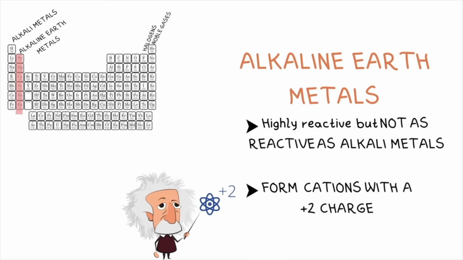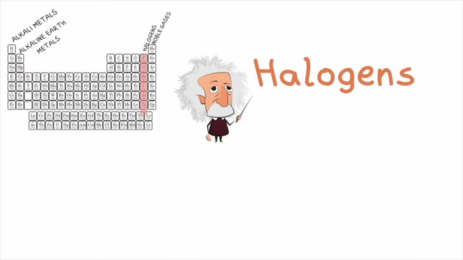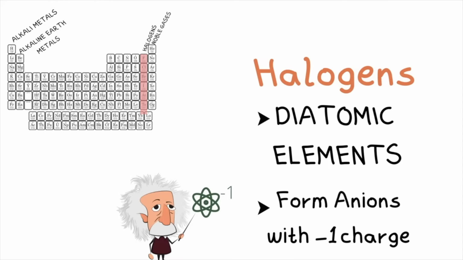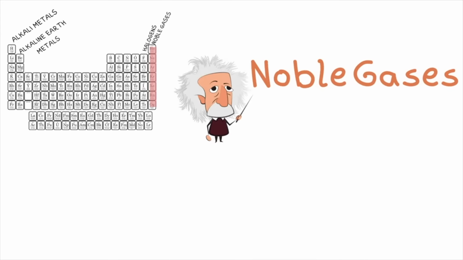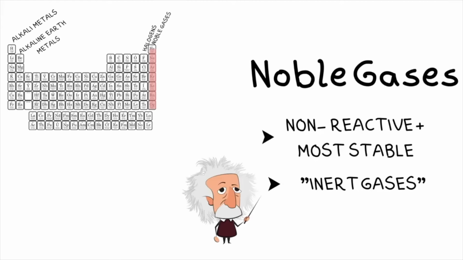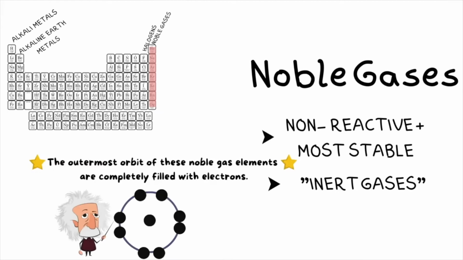Alkaline earth metals are also highly reactive, but not as much as alkali metals, and they form cations with a 2+ charge. Halogens, the most important thing you need to remember about these is that they are diatomic elements. And remember, diatomic means that in the element's natural form, it is made out of 2 atoms. Also, halogens form anions with a -1 charge. Lastly, our noble gases are the most stable and least reactive. They are also called inert gases. And what this means by least reactive and most stable is that their outer valence shell is completely full of electrons, making them stable and complete.